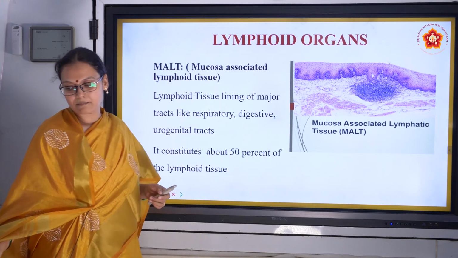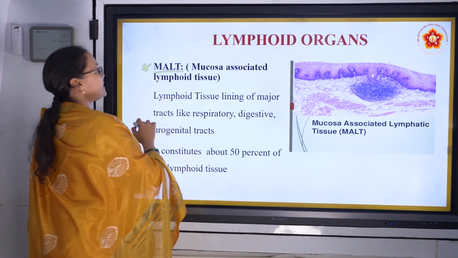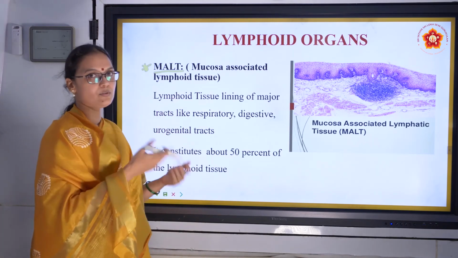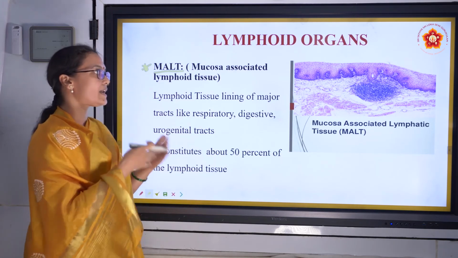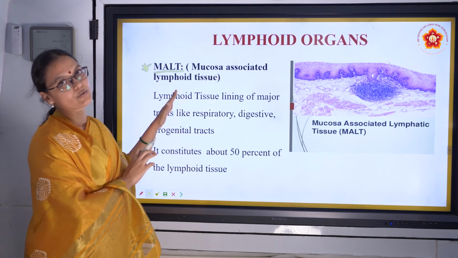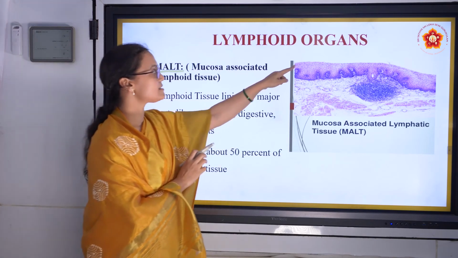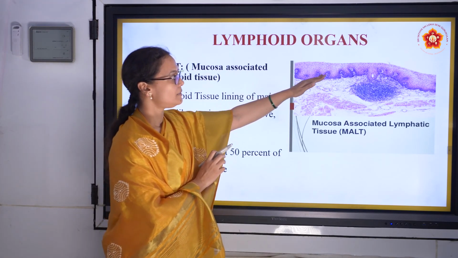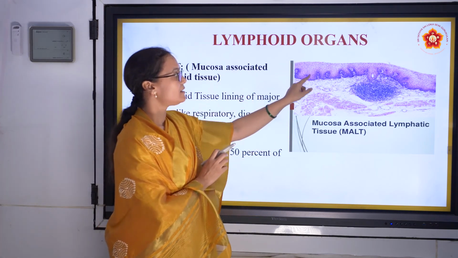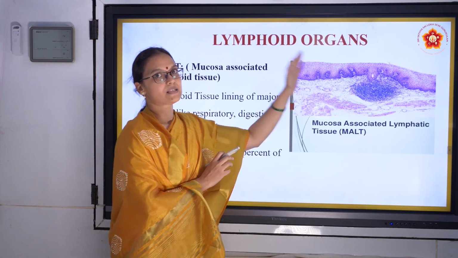And the last one is MALT. MALT is a very important question. What is the definition of MALT? MALT is mucosa associated lymphoid tissue. Wherever there is mucosa in our body, from the oral cavity to the genital tract, everywhere there is mucosa. So wherever there is mucosa, beneath that there is lymphoid tissue. If this is the skin and this is the mucosa, beneath the mucosa there is lymphoid tissue everywhere. So what happens when the skin and mucosa traps the microorganisms? The lymphoid tissue will kill them. That's why it is present.